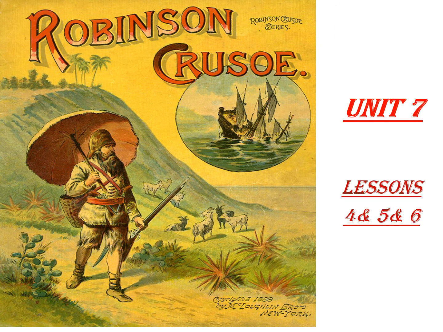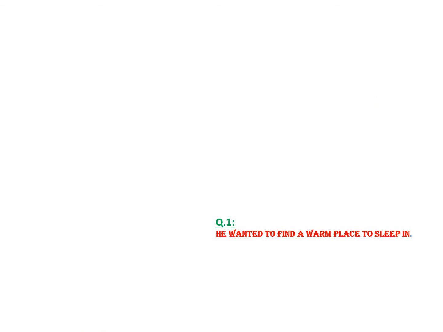Unit 7, Lessons 4, 5, and 6. Robinson Crusoe. Page number 8, the reading text. Question number 1. Read about Robinson Crusoe. What did Crusoe want to find?